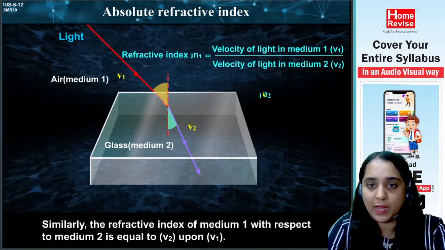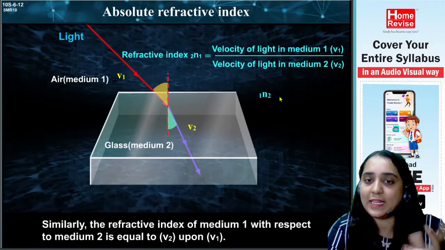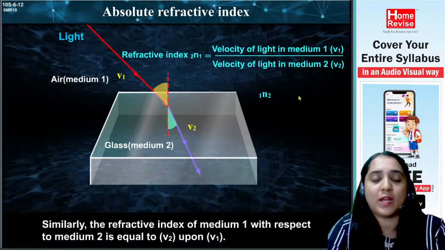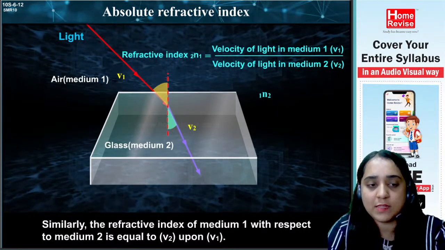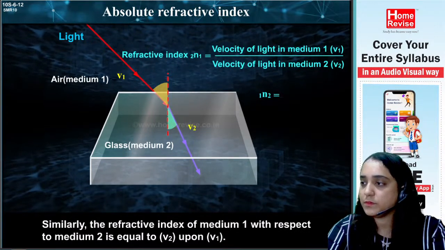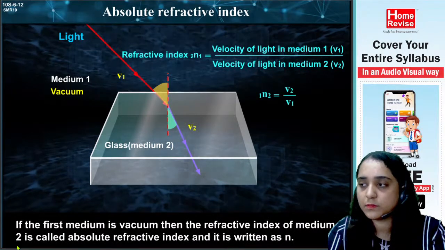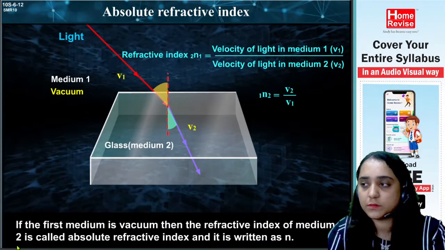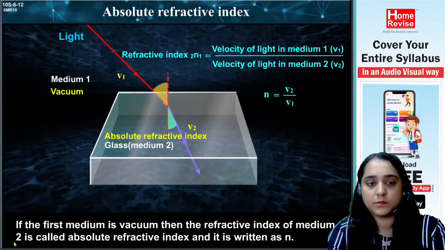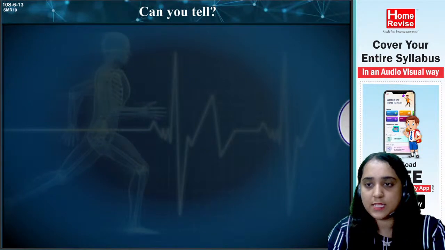But if we write the refractive index of the first medium with respect to the second medium, it would be inverse: the velocity of light in medium 2 upon the velocity of light in medium 1, that is, V2 upon V1. If the first medium is vacuum, then the refractive index of medium 2 is called the absolute refractive index and is written as n.